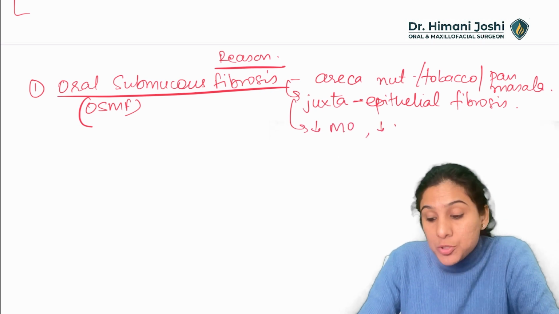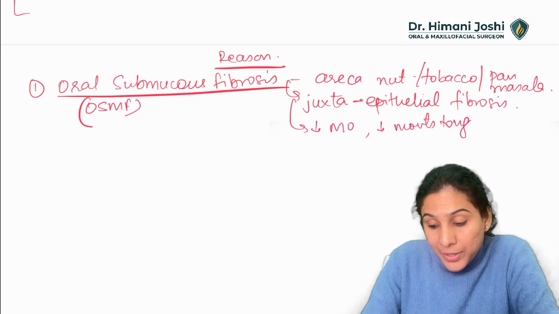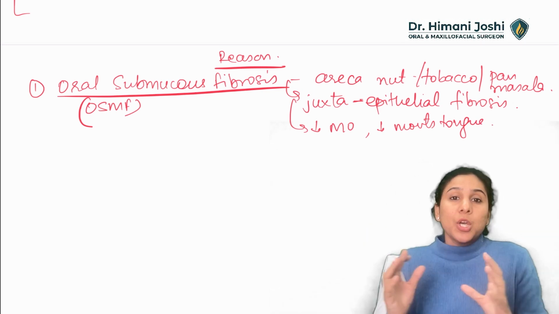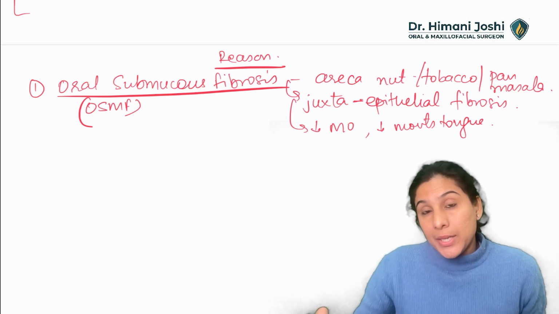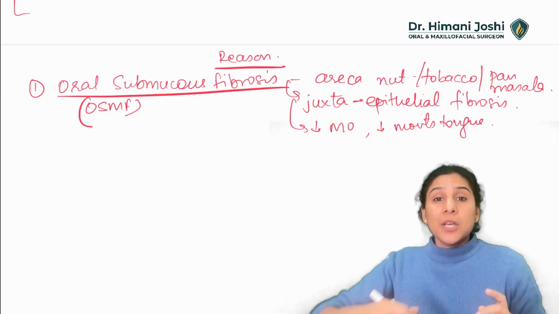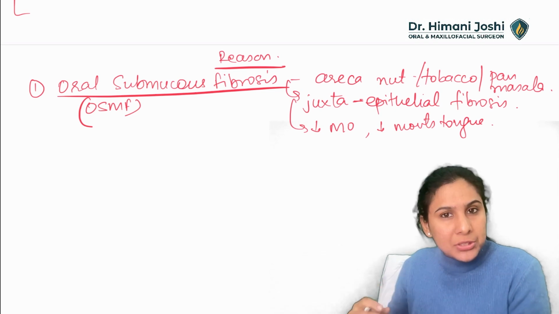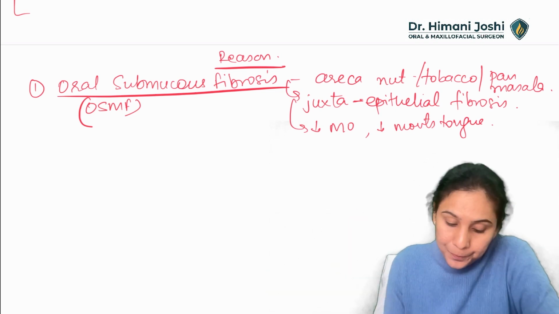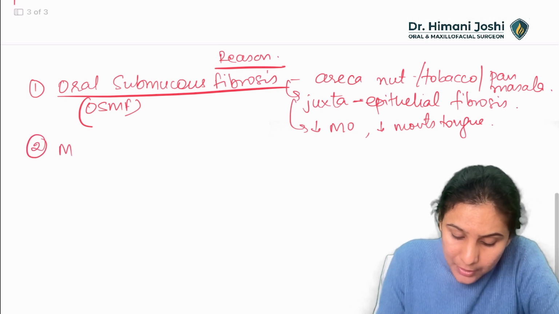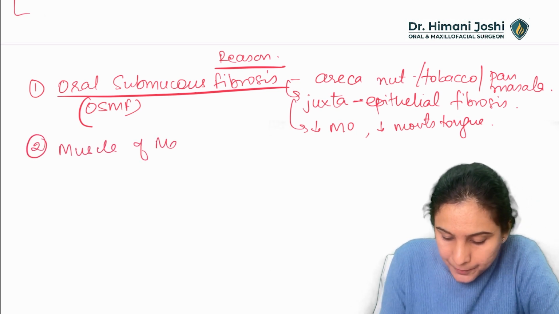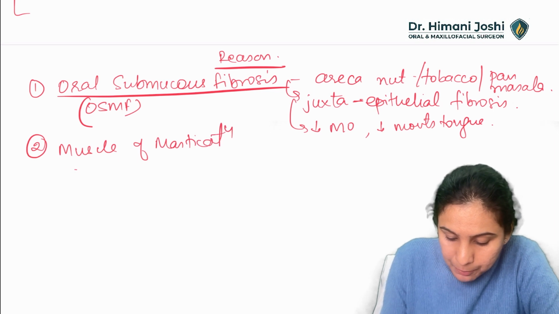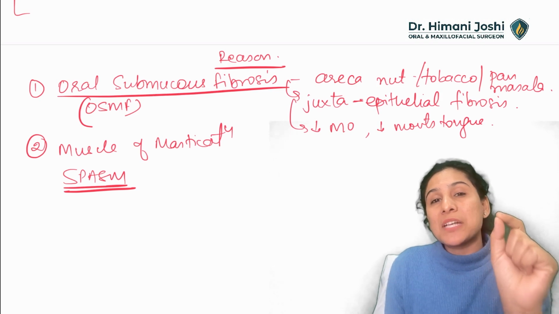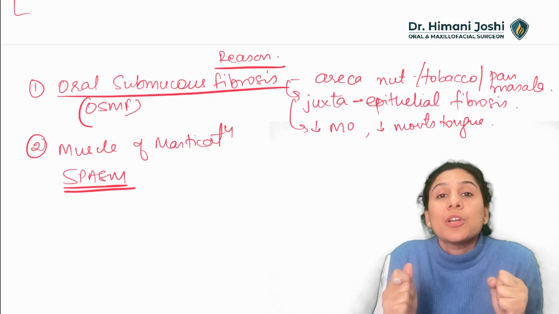It can cause reduced movement of the tongue, because it is a scarring, a fibrosing disease. So that's the first reason. Whenever in the question you have areca nut chewing, juxta-epithelial fibrosis, slowly developing reduction in mouth opening, enlarged coronoids, these are all the reasons for reduced mouth opening. Second reason is your muscle of mastication spasm. Anything which causes a spasm. Now what is spasm? Involuntary contraction.